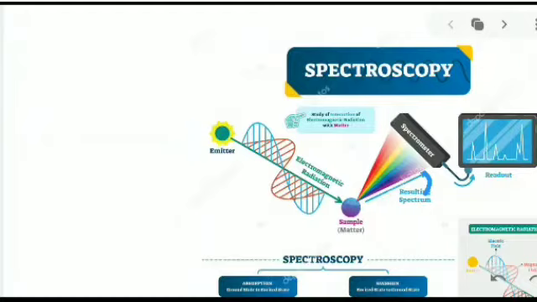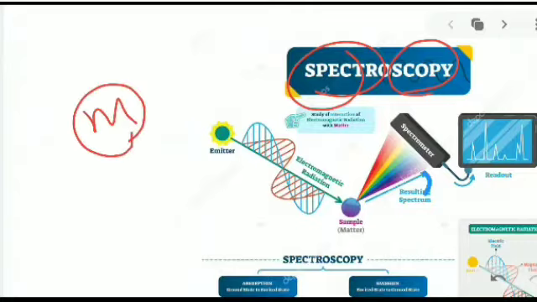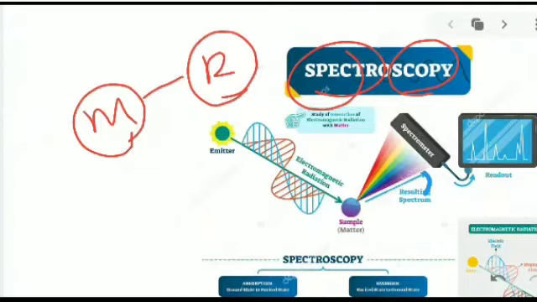Spectroscopy: spectro means a line, or signals, and scopy means to detect. Spectroscopy is the measurement of how compounds are affected by incident light, that is, the interaction between matter and radiation. We are given a sample and we detect whether it is affected by the incident light. The detector we call a spectrometer.